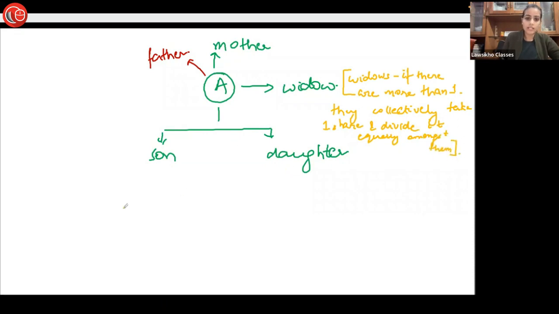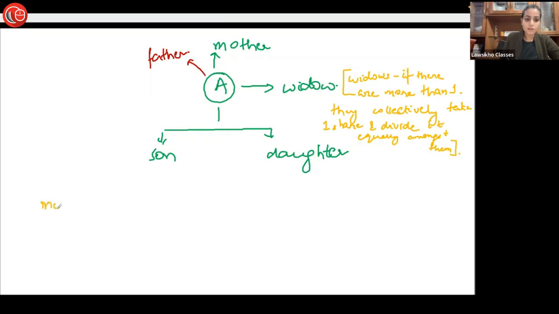Okay, so let's understand with the help of an illustration. Let's move forward. So first of all, let's say this is the case, all these members are present. The division of property will be such that all these persons will take an equal share. The mother, one person, widow, one person, daughter, and son. 4 persons ho gaye.